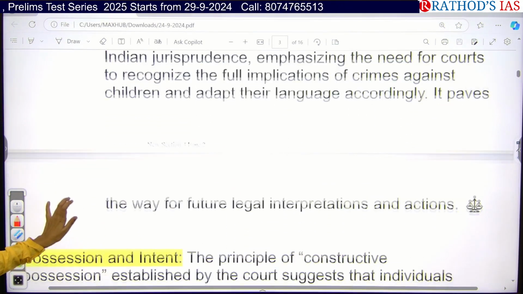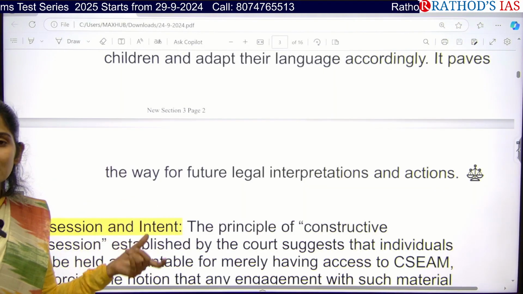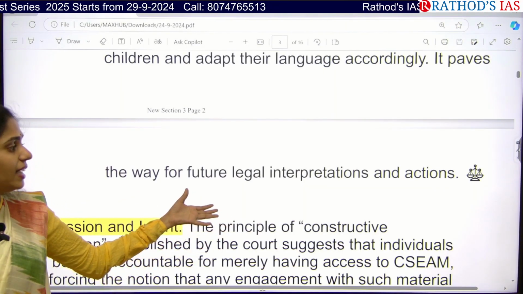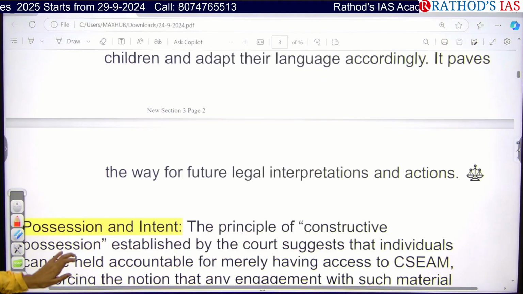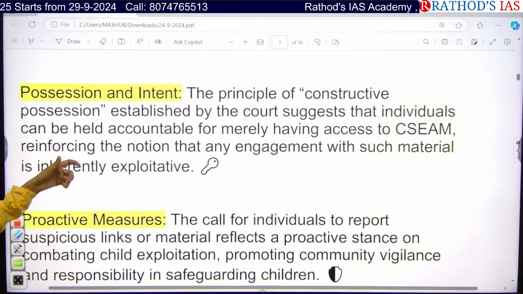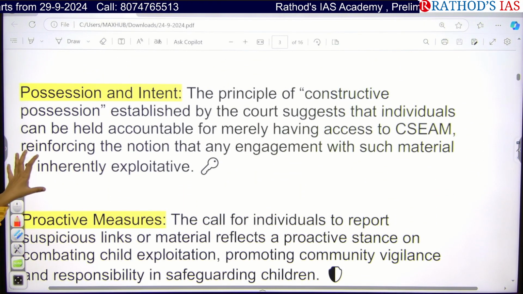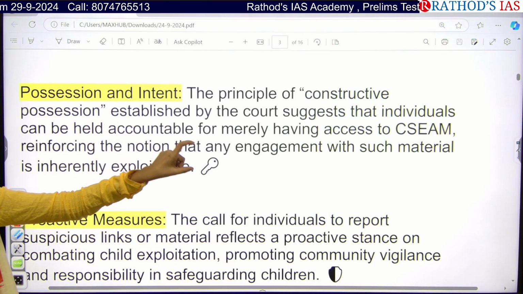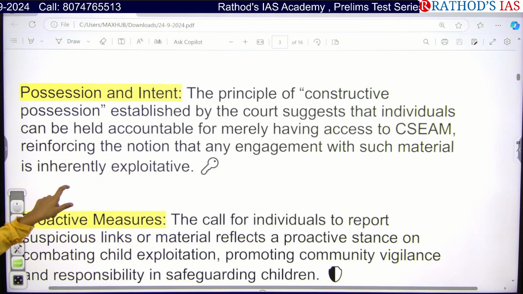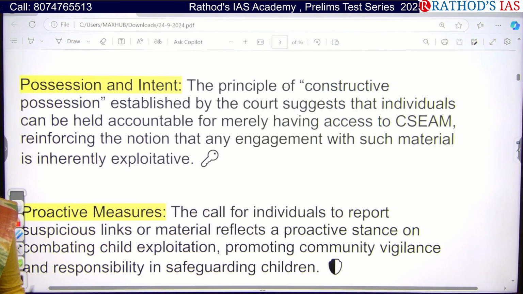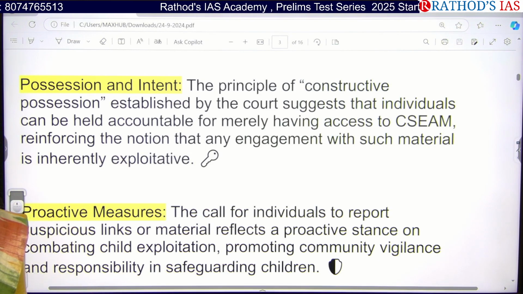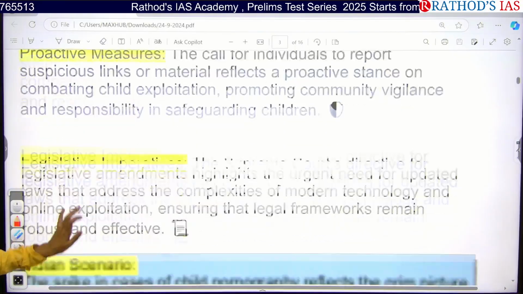Okay, so because of that we can also make strict provisions in the legal system present in our country. And we are also focusing on constructive possession. So we are not merely talking about child sexual content, but even the material, if it is circulating, that is also exploitative. Okay, so these are the things that you have to see.